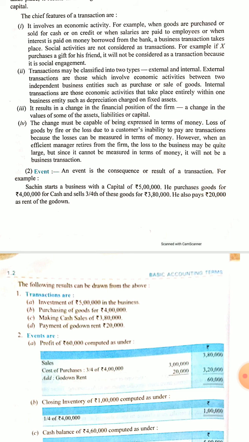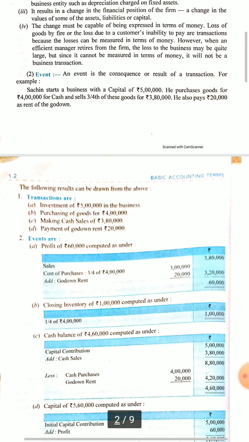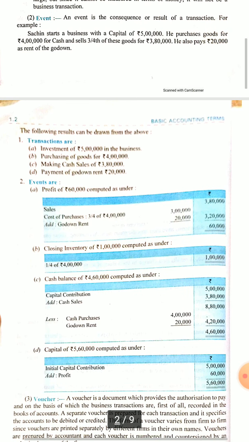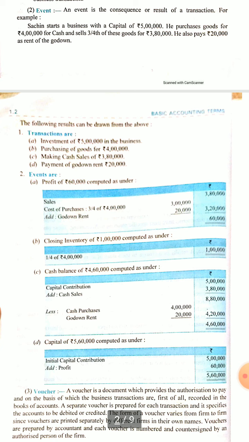Again we can see in detail that transactions are: investment of rupees 5 lakh in the business, for which you have to make the journal entry; purchase of goods for rupees 4 lakh, for that you also have to make a journal entry; making cash sales of rupees 3 lakh 80,000, in which case goods decrease in the stock and cash increases, so it is a transaction. Payment of godown rent is also a transaction because cash will decrease and the rent will be paid. Now what are the events?